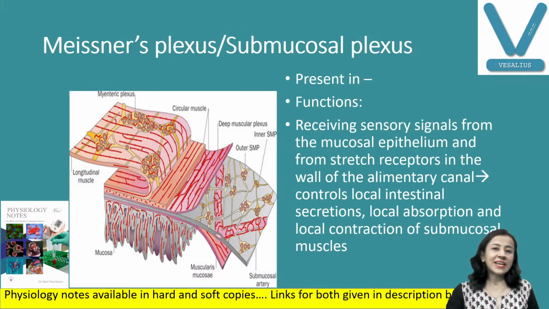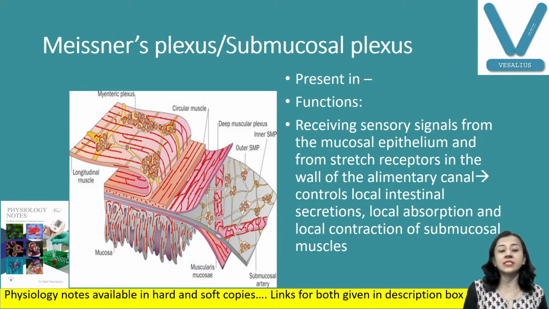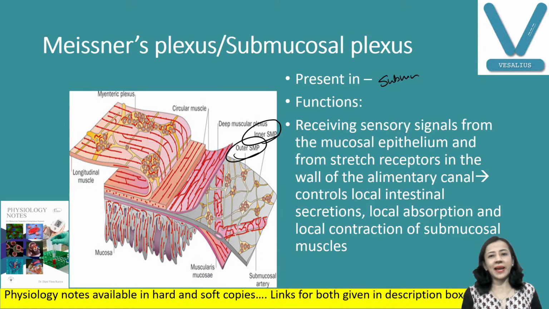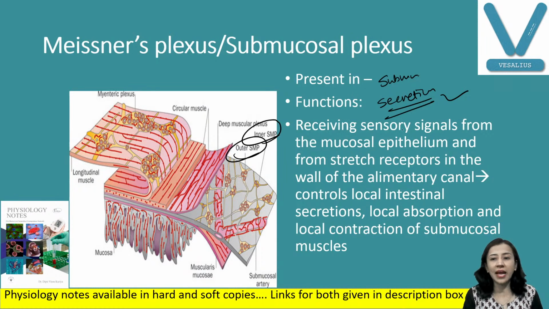Okay. Now, the other plexus is Meissner's plexus, which is present in the submucosal layer. In the submucosa, you can see here the inner and outer submucosal plexus. Its function is that it controls secretion. It increases the secretory activity. It receives sensory signals from the mucosal epithelium and from the stretch receptors of the digestive tract. So it controls local intestinal secretion and local contraction of the submucosal muscle. So two things: local secretion and submucosal muscle contraction.